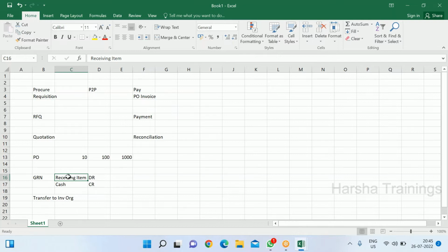Because as per the golden rule, debit what comes in, credit what goes out. So if you put inventory in credit, you are showing both: some item is coming in, and inventory is going out. Yes, sir. I know the rules. Personal, nominal, real account.